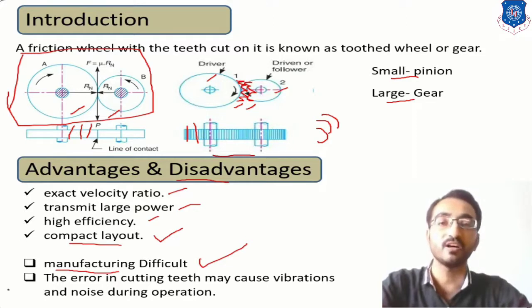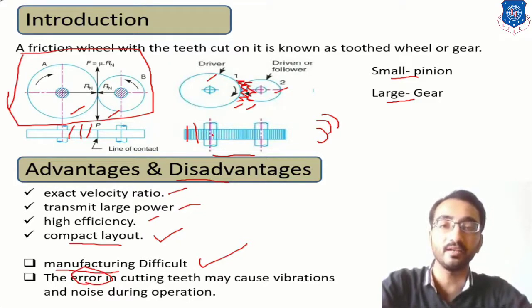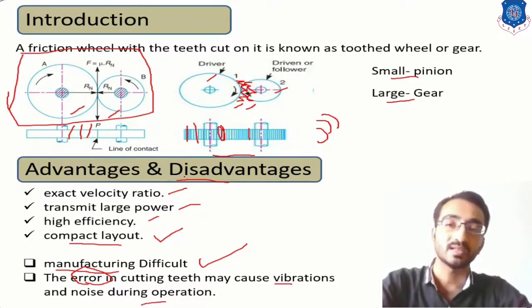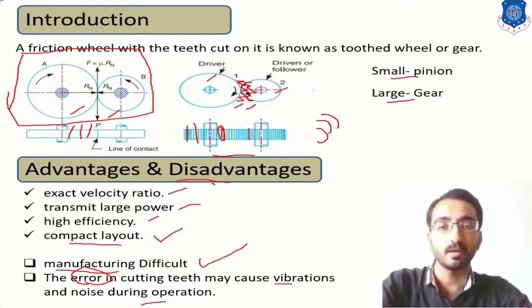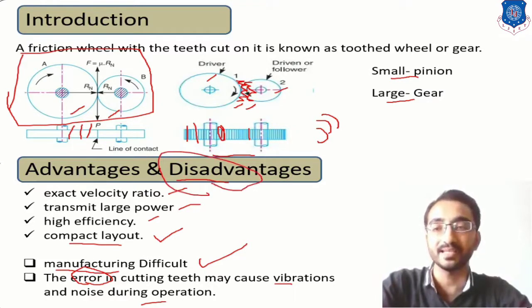The possibility of error is also large, because if you have not cut any one tooth properly on this gear, which is not meshing perfectly with the other side of gear, then it may produce noise and vibration between them. So there are some disadvantages, but compared to those disadvantages, the advantages are very large with the help of gear.